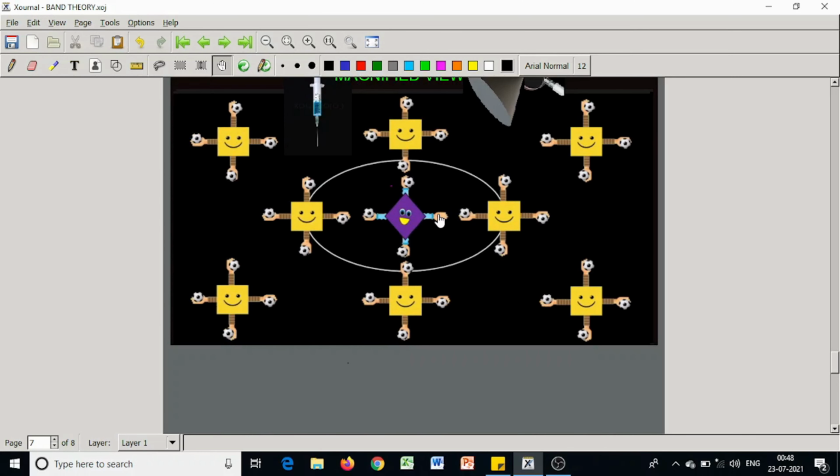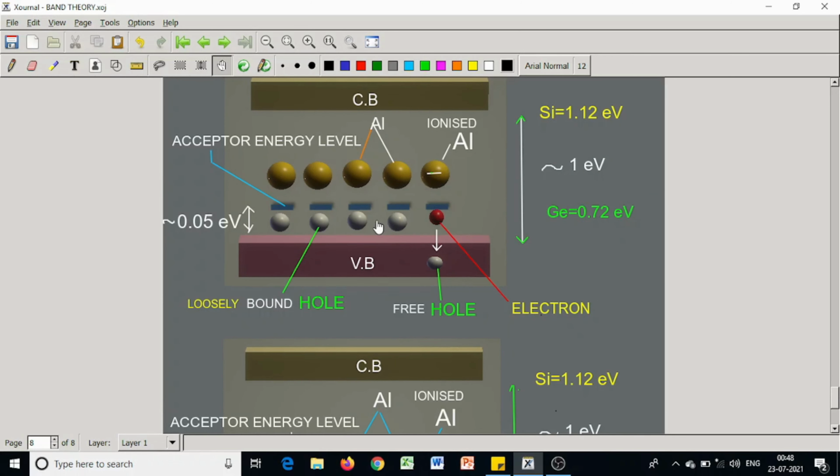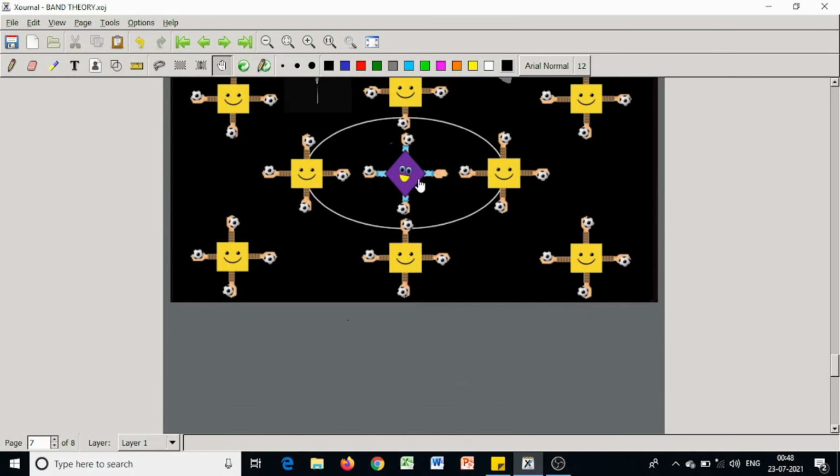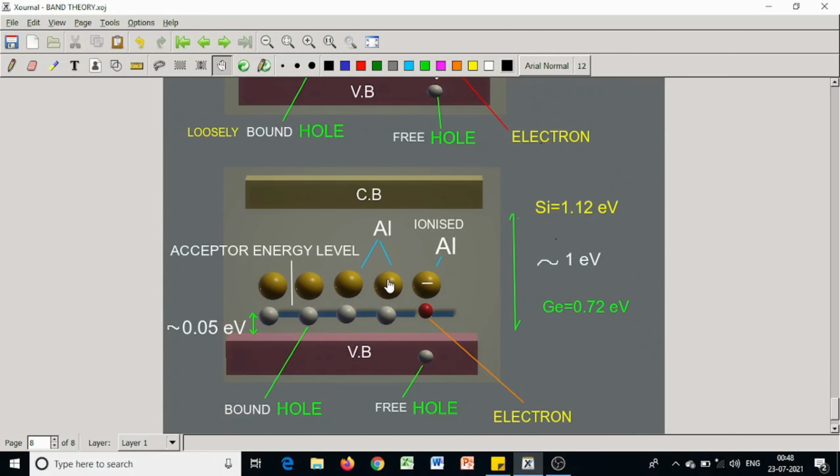In this case, this is the lack of an electron. This is a hole. These are the holes, white balls. These are the aluminum atoms. Aluminum atom with a hole, lack of an electron, that is a hole.